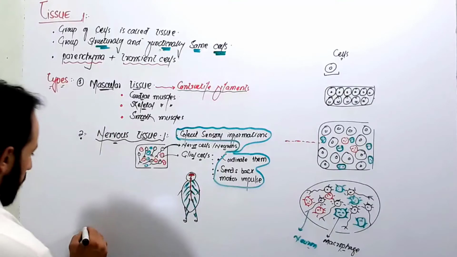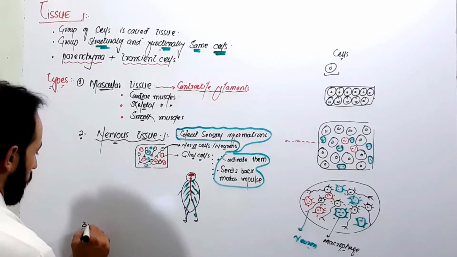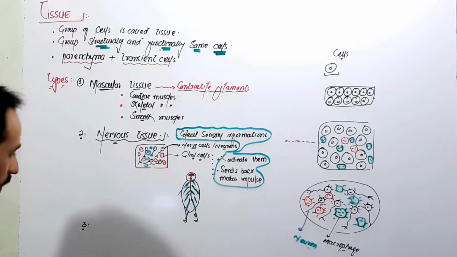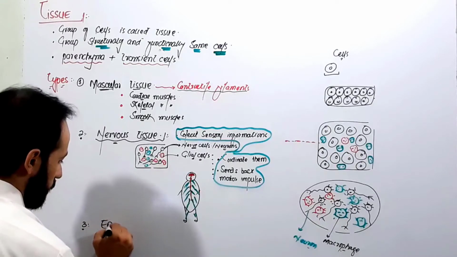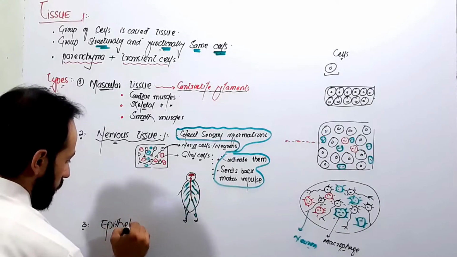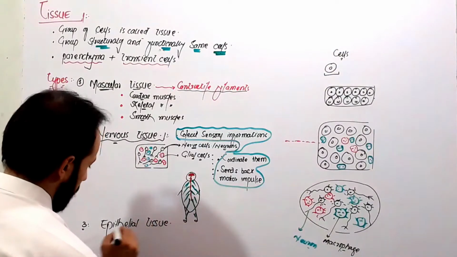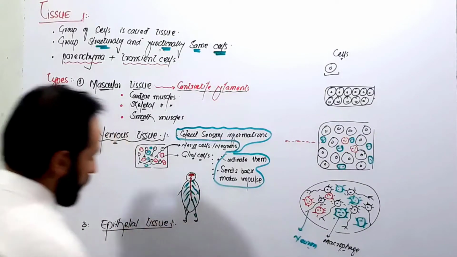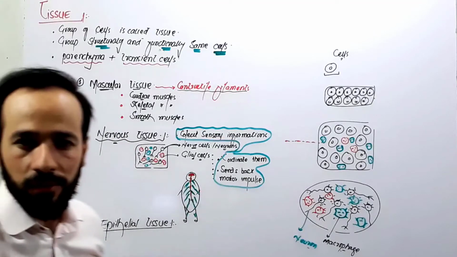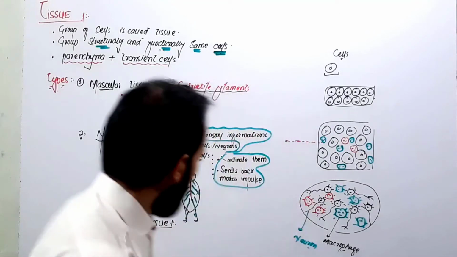Let's go for the third type of tissue which is present in our body, that is the epithelial tissue. What is epithelial tissue? So simple, friends. Let me define it.